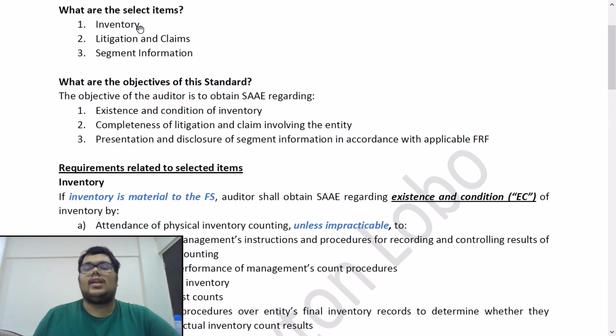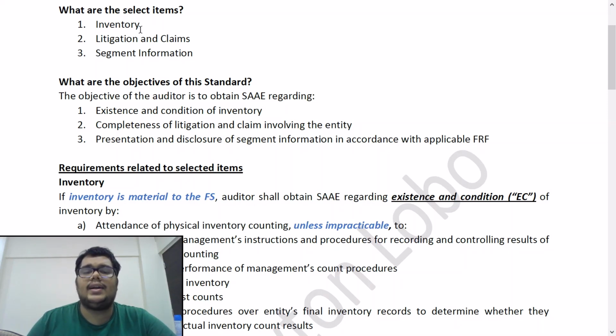And second, we are checking the condition of inventory. Let us say the inventory is in poor condition, so a write off of inventory would be required. It would not be proper to show inventory at cost or NRV, whichever is lower, if the condition of the inventory is not good. Then you would have to write off the value of the inventory.